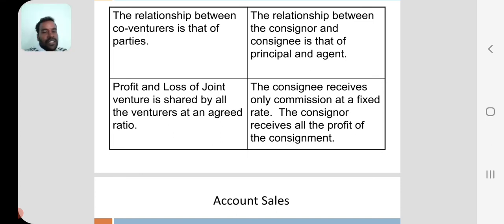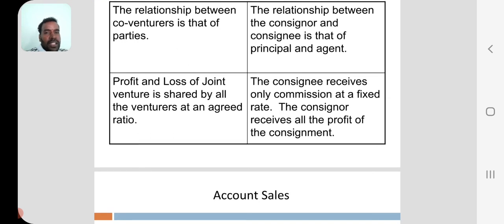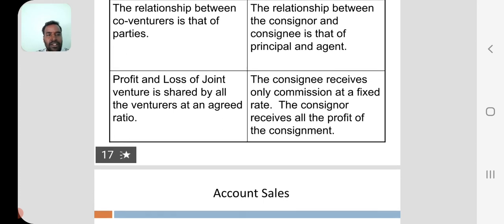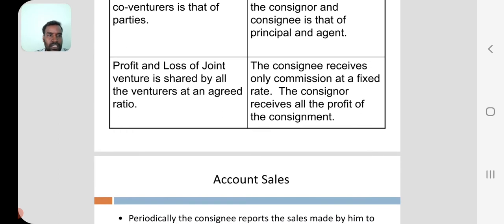In case of consignment, whatever the loss or profit that occurs, only the consignor is responsible. The consignor alone receives that profit or loss. The consignee receives only commission at a fixed rate. They fix a certain rate, and according to that, they will sell the goods. The consignor receives all the profit of the consignment.